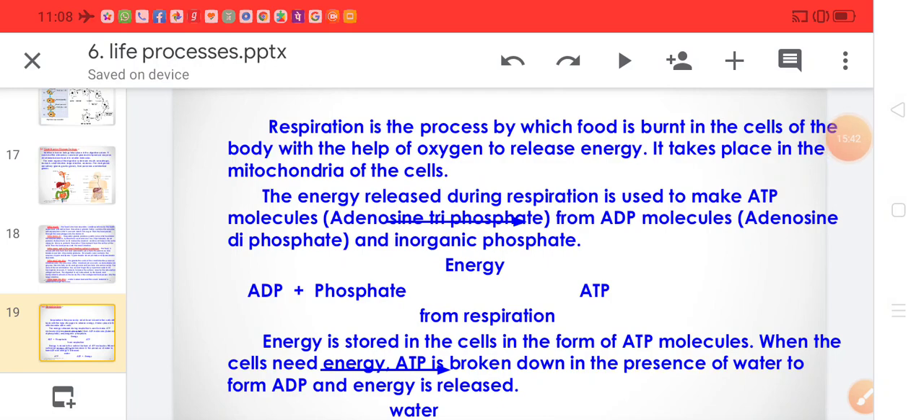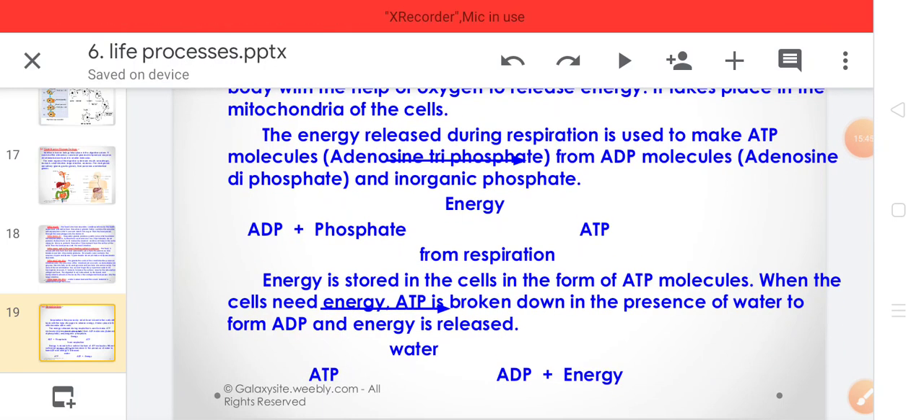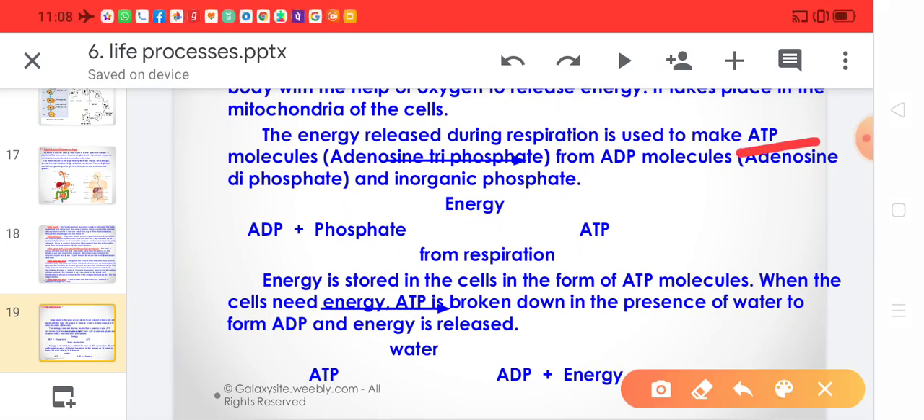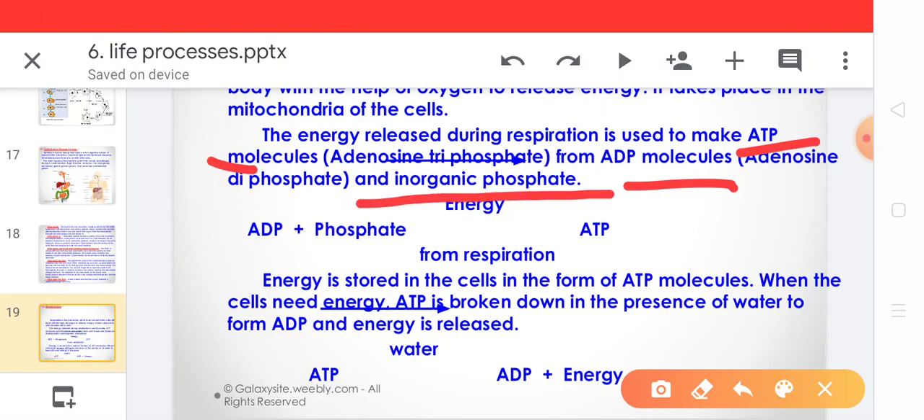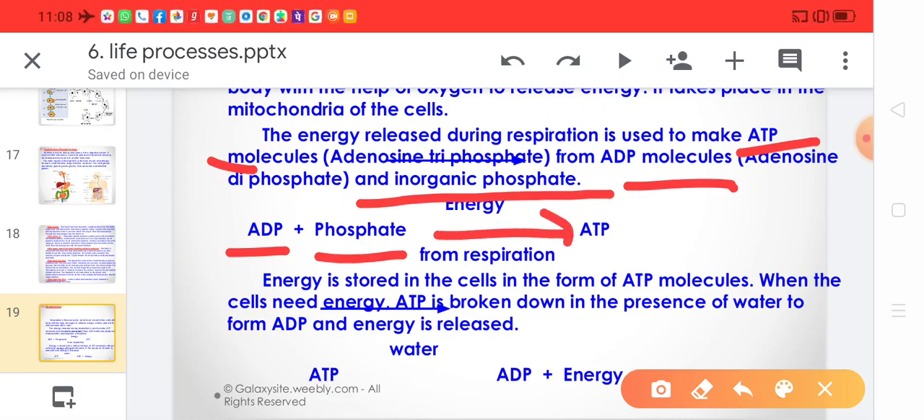Now the energy released during respiration is used to make the ATP molecule. ATP, adenosine triphosphate, is the energy currency, formed from an ADP molecule and inorganic phosphate. That means ADP plus inorganic phosphate forms ATP. Energy is stored in the cells in the form of ATP, and this ATP formation occurs in the mitochondria. That's why the mitochondria is called the powerhouse of the cell.